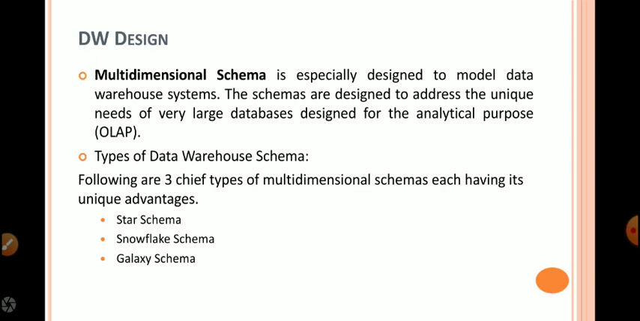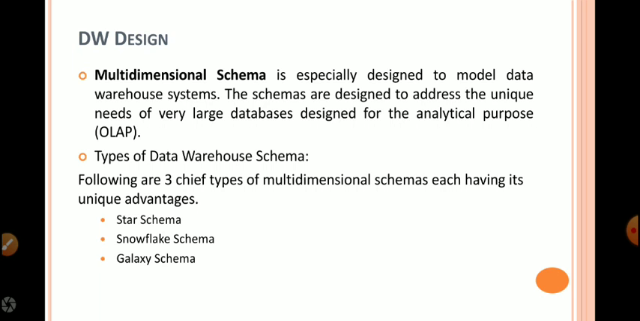Data warehouse can be designed by using multiple dimensional schemas, because a data warehouse does not contain normal data. The data available in the data warehouse can be seen multifaceted. That is why multi-dimensional schemas are used, especially during the designing time of data warehouse systems. The schemas are designed to address the unique needs of very large databases designed for analytical purposes.